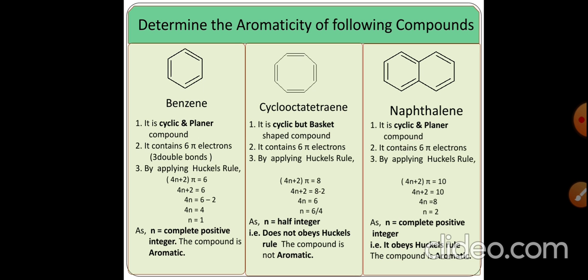Now the next compound is cyclooctatetraene. As this is a cyclic compound, the word is cyclo. As there are 8 carbon atoms, it is octa. Tetraene means what? A total of 4 double bonds are there. Therefore the compound is cyclooctatetraene.